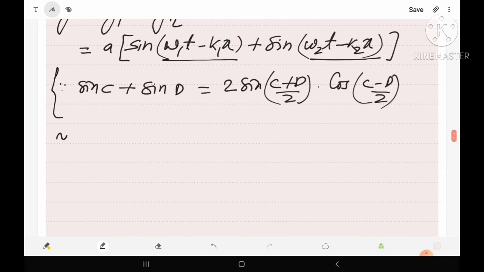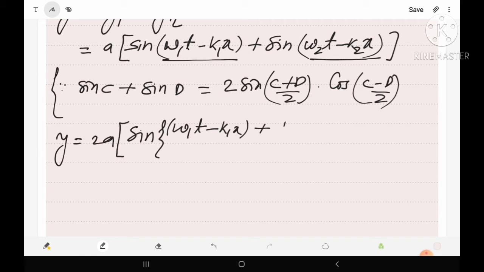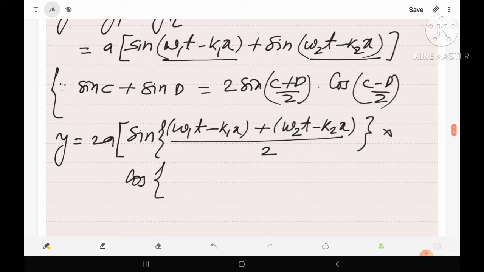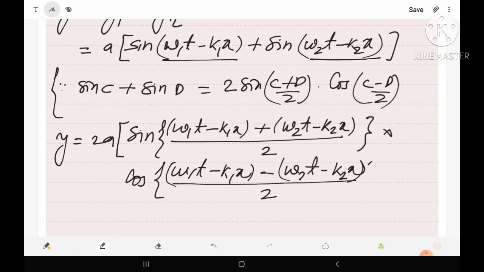Then we have y equals 2a, and applying the formula for sine c plus sine d, that is sine of (c plus d) upon 2, meaning (omega 1 t minus k1 x plus omega 2 t minus k2 x) upon 2, into cos of (c minus d) upon 2, meaning (omega 1 t minus k1 x minus omega 2 t plus k2 x) upon 2.